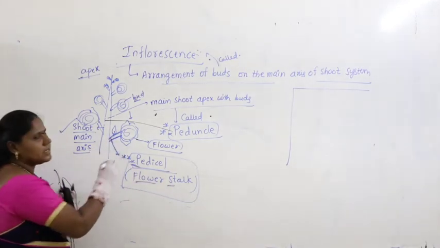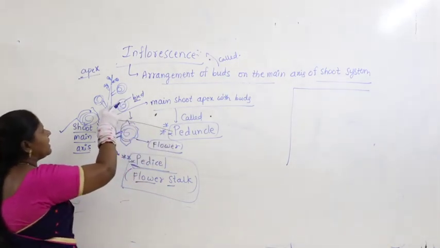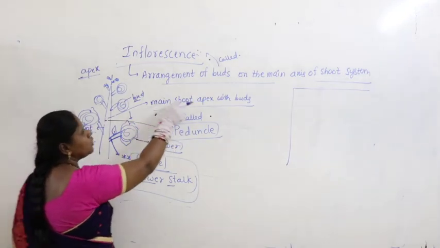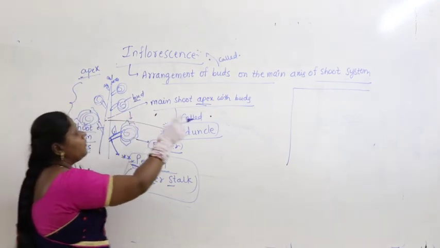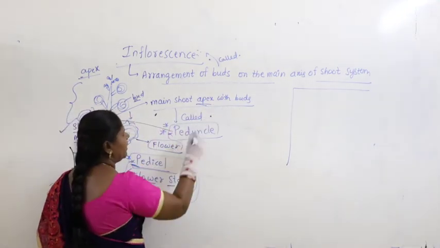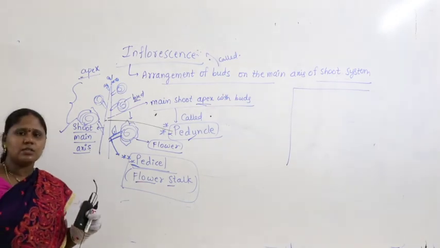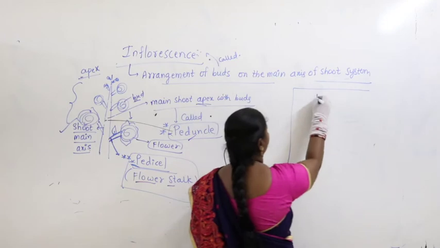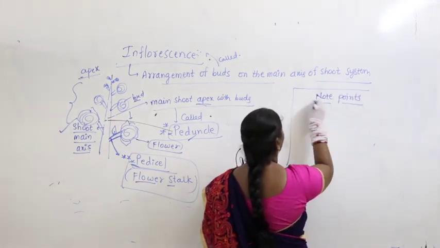This is called pedicel. What is peduncle? The main axis with the arrangement of buds is called peduncle. Main shoot apex, apex means terminal part, from here to here, with the arrangement of buds, it's called peduncle. So, what are the things not to get confused here? Let us take some note points. From now I will start giving note points.